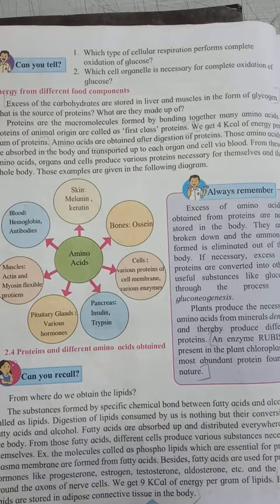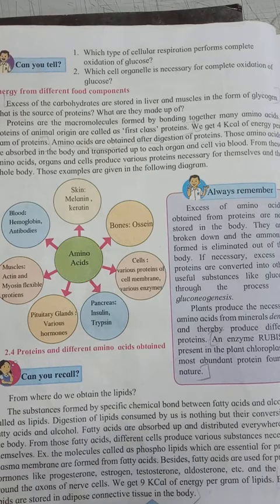When we eat food, we get proteins in our body. These proteins are digested in our body, and after digestion, they are converted into amino acids. Those amino acids are absorbed in the body and transported to all organs and cells via blood. From these amino acids, each organ and cell produces various types of protein which are necessary for themselves.